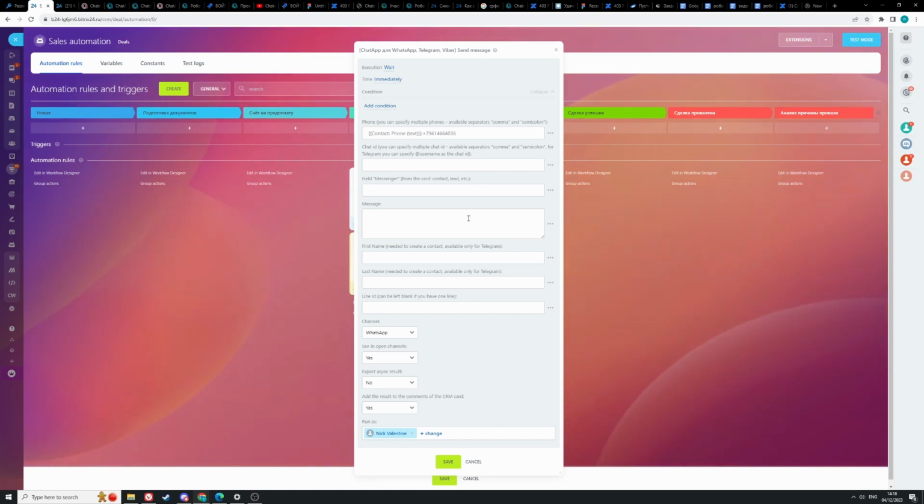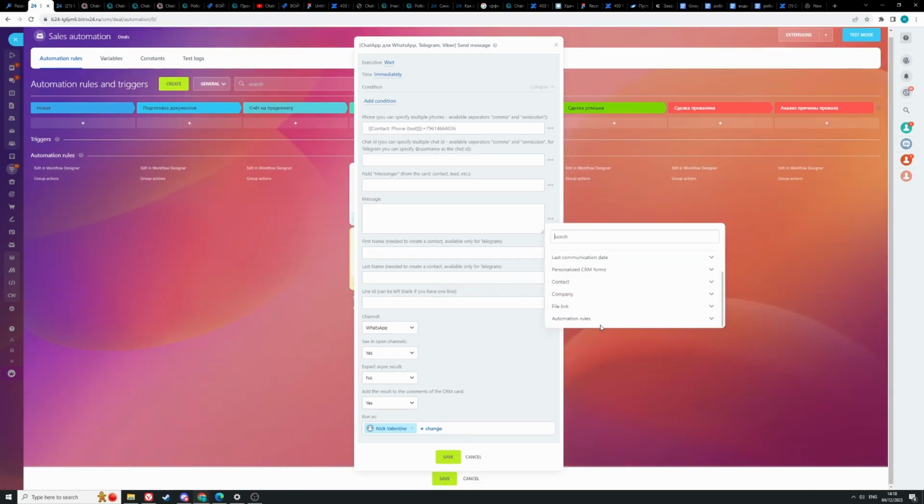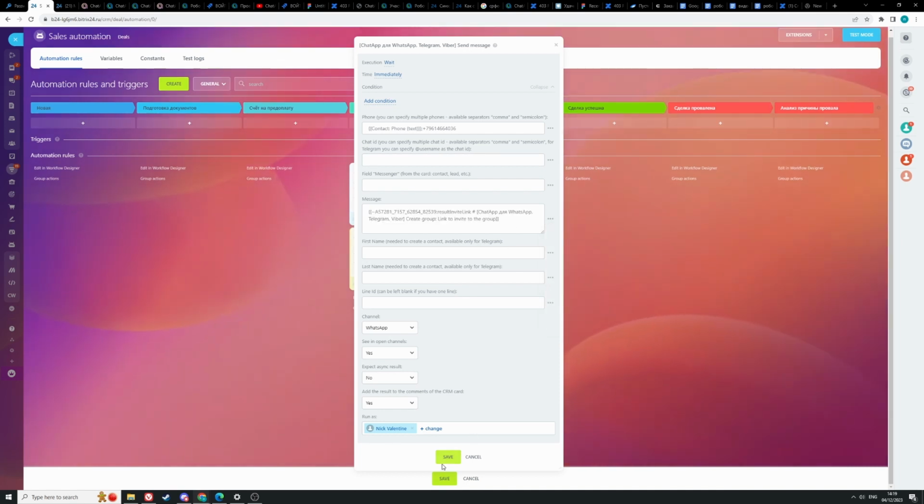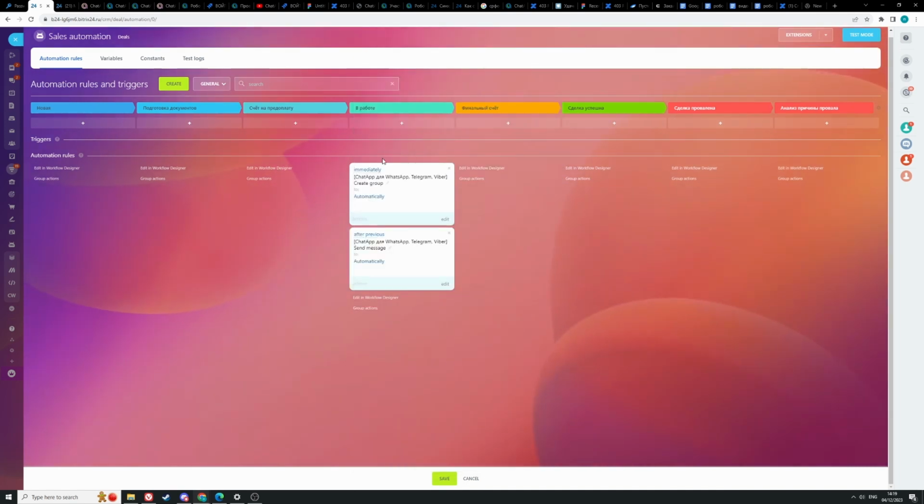In the message field, you need to send an invitation to the group. For this, click on the three dots, scroll all the way down and select Automation Rules. Create group. And here we need to select link to invite to the group. Now let's save our automation rules.